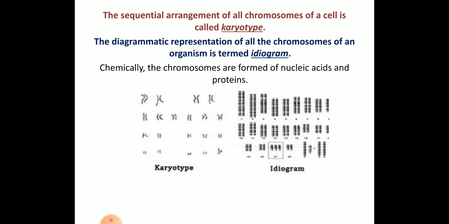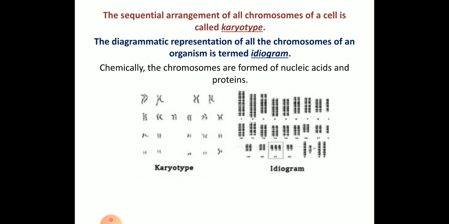A small topic, that is karyotype and ideogram. This will be studied in genetics in detail, so I have just mentioned the definitions. The sequential arrangement of all the chromosomes of a cell is called the karyotype. The diagrammatic representation of the chromosomes of an organism is called the ideogram. There is a difference between karyotype and ideogram; at first they used to say both are the same. No, the sequential arrangement is the karyotype, but the diagrammatic representation is the ideogram.